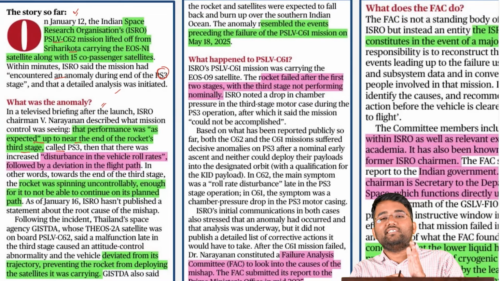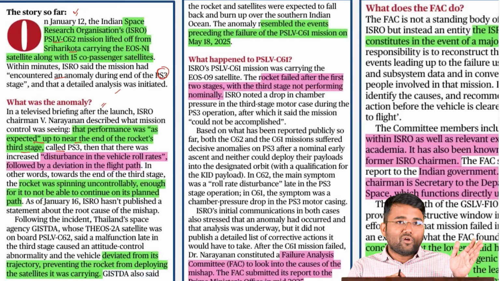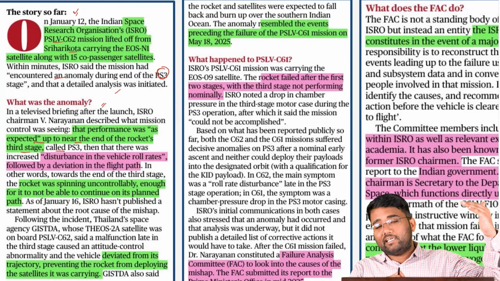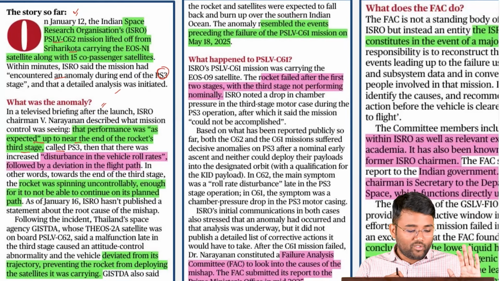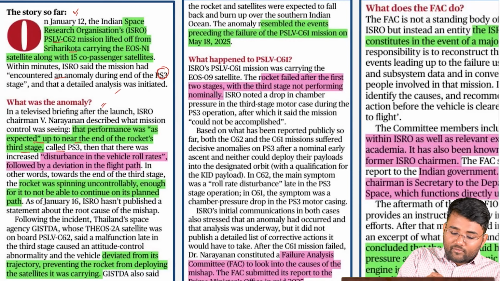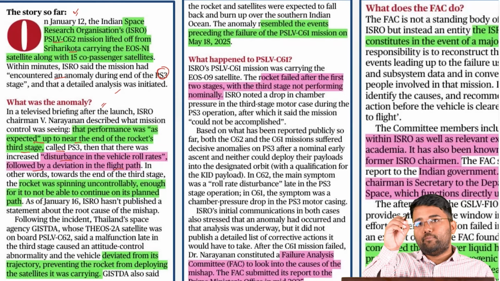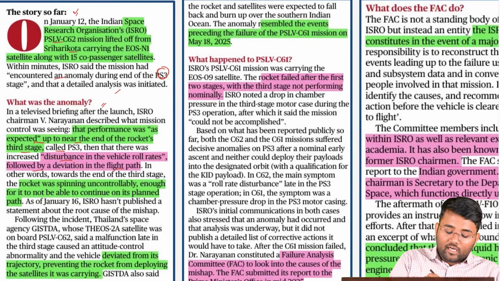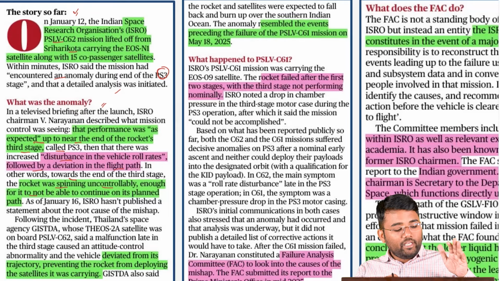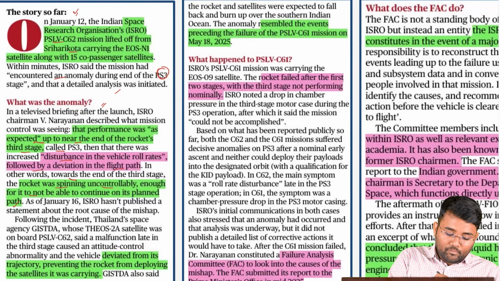There are different stages involved after the rocket is launched, and then ultimately the satellite reaches its designated orbit. Also, there was increased disturbance in the vehicle roll rates, followed by a deviation in the flight path, because of which, towards the end of the third stage, the rocket was spinning uncontrollably and was not able to continue on its planned path.